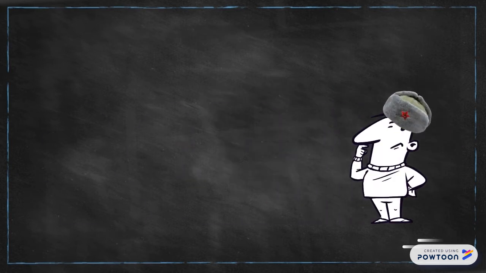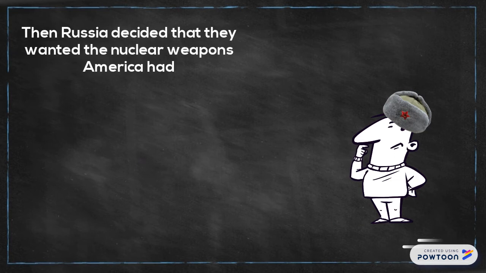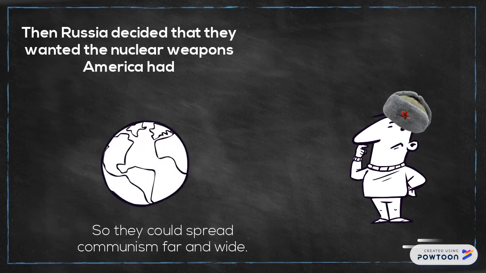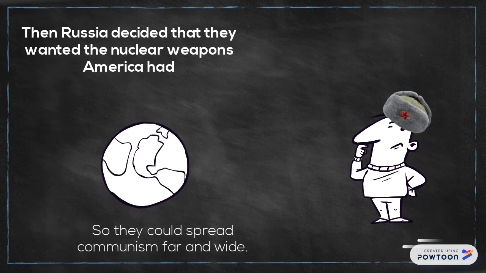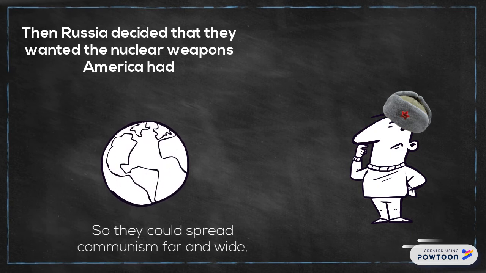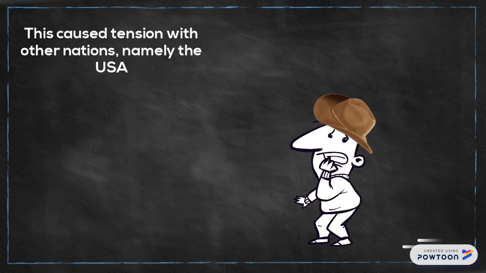When Russia began to develop similar weapons to the US atomic powers, they also began to spread communism across Eastern Europe, and they hoped to spread it across the entire world. This concept scared much of the West, but none more so than the United States.